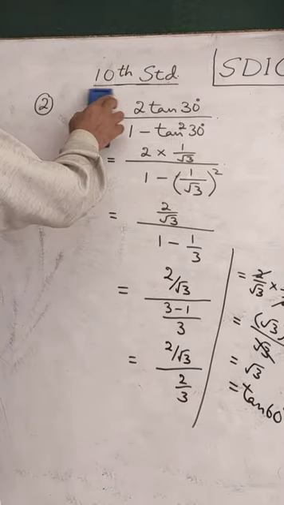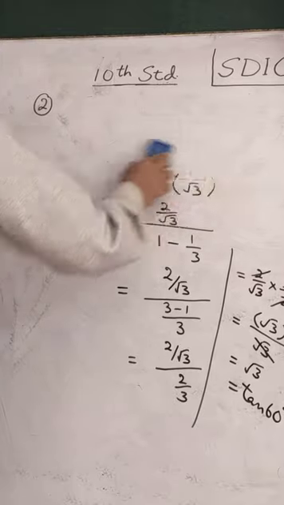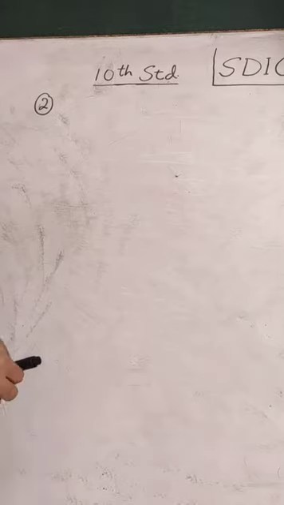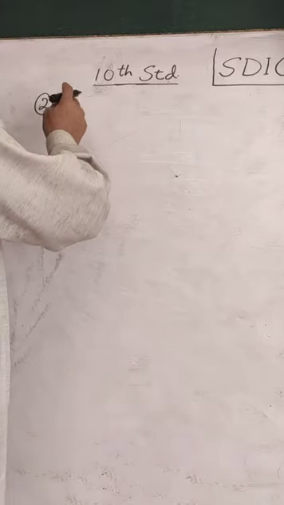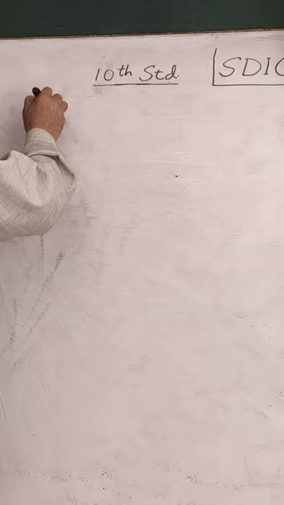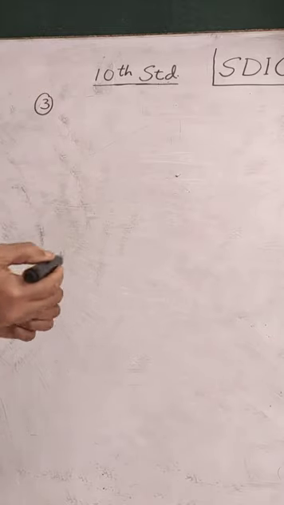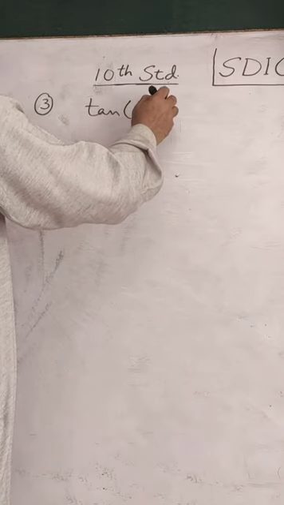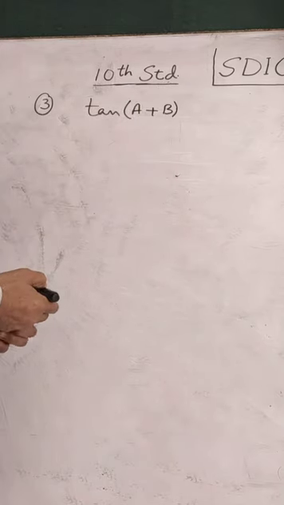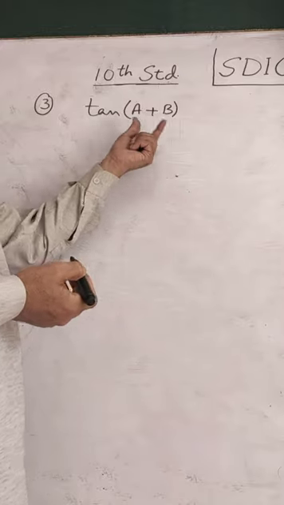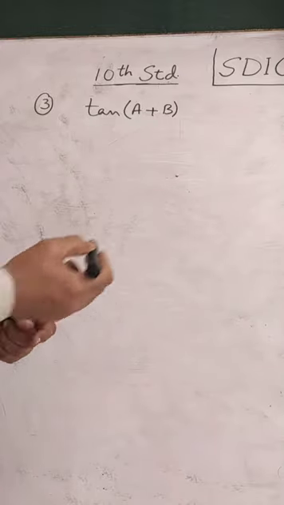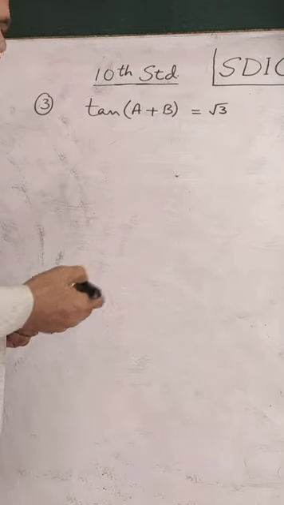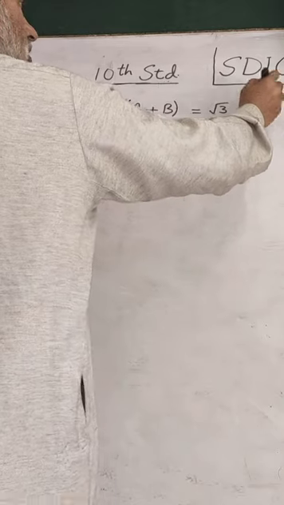Let us begin third question. This third question will be the last question for this day. Question number 3. We have tan of A plus B. Sum of angles is here. A plus B. A is one angle, B is another angle. We have tan of sum of those angles as under root 3. This is the first given result.